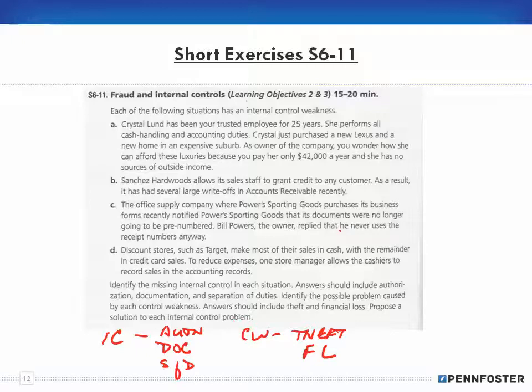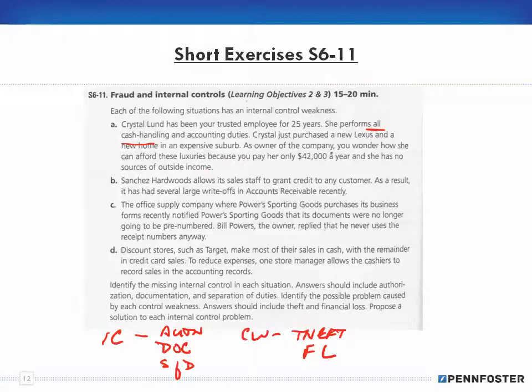All right. So number one, Crystal Lund has been your trusted employee for 25 years. She performs all cash handling and accounting duties. Okay, right there, she performs all cash handling. There's no separation of duty there. Crystal just purchased a new Lexus and a new home in an expensive suburb. As an owner of the company, you wonder how she can afford these luxuries because you pay her only $42,000 a year and she has no sources of outside income.